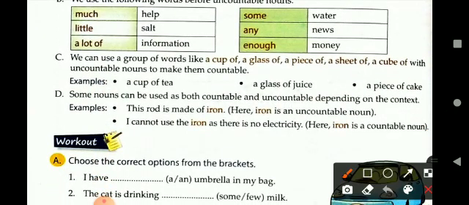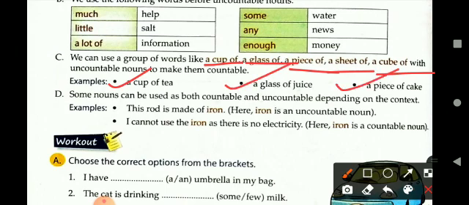We can use a group of words like a cup of, a glass of, a piece of, a sheet of, a cube of with uncountable nouns to make them countable. If we want to make an uncountable noun into a countable, what do we have to use? We have to use a group of words like a cup of tea, a glass of juice, a piece of cake. Then it becomes countable.